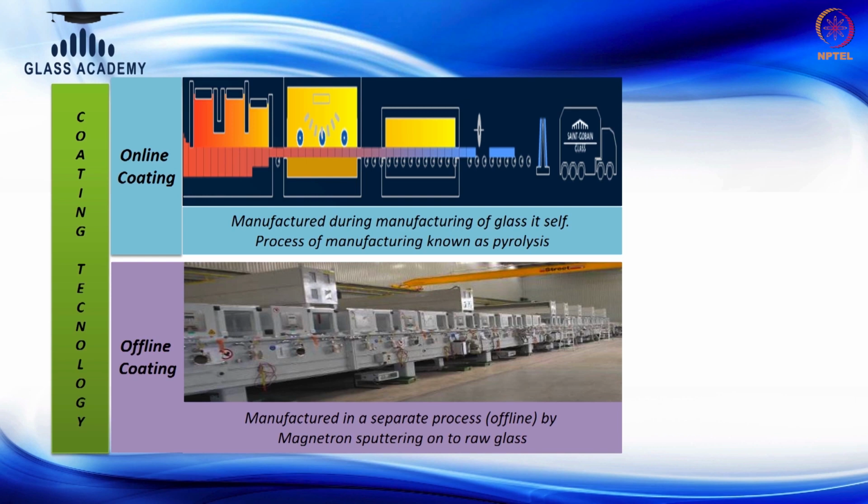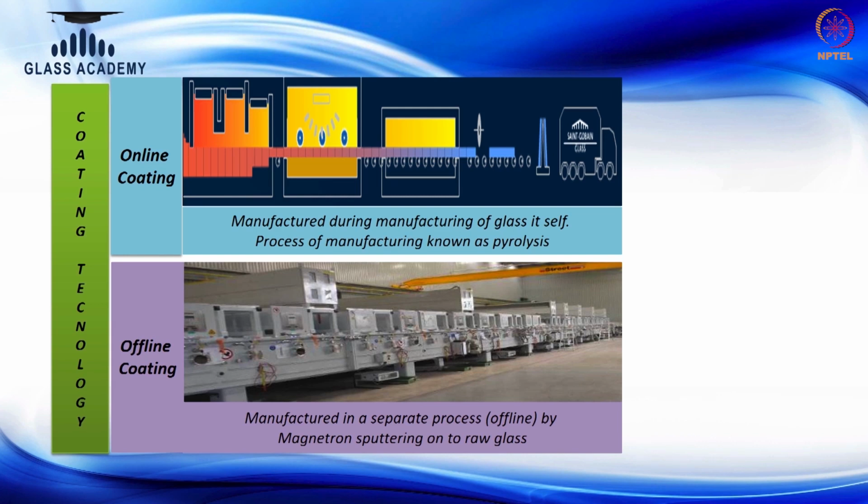Similarly, the second one below is called offline coating technology. As the name indicates, off the line, I produce the base glass separately in my float process, then I have to store the glass separately, which is precisely going to be used for this kind of coating, which is called magnetron sputtering. Then I will have different chambers with different target materials to be deposited on the surface of the glass.